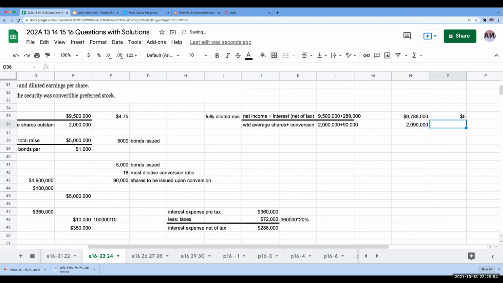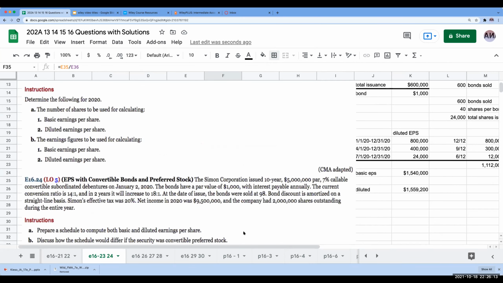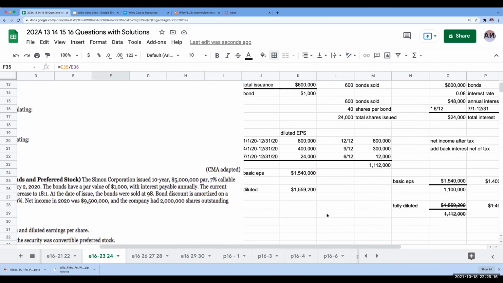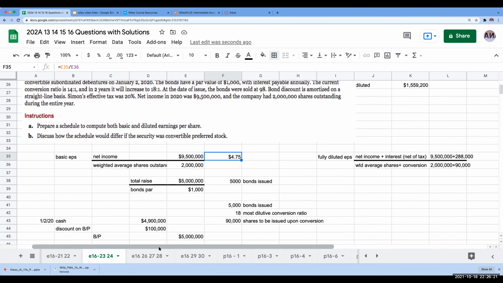When I divide these through, I'm going to get 4.68. Because that 4.68 is less than the basic earnings per share, the bond conversion is dilutive. It's not anti-dilutive, as we saw up here. If it's anti-dilutive, I just show the basic amount. I would make a disclosure in the back of my financial statements that the security was anti-dilutive, therefore it's not being included. But in this case right here, it is in fact dilutive.